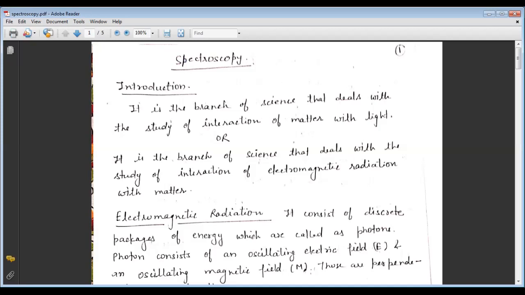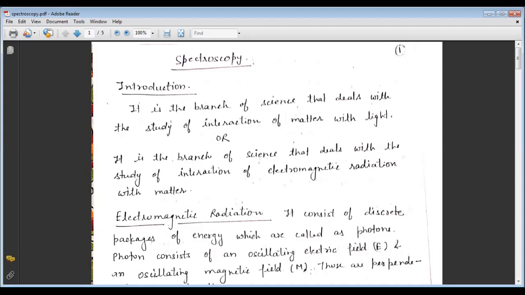So spectroscopy is very important. In spectroscopy, a very small amount of the compound is used, and it takes very little time in the practical process. The purity of the compound is 100%, and we can find the exact value with the help of spectroscopy. So this is the importance, or we can say the requirement, of spectroscopy. Now come to the topic, that is the introduction.